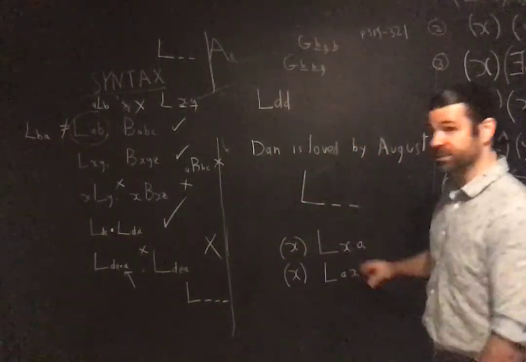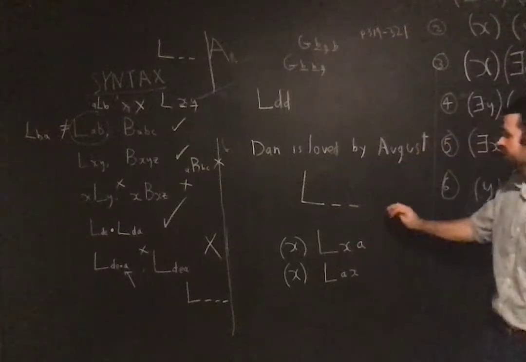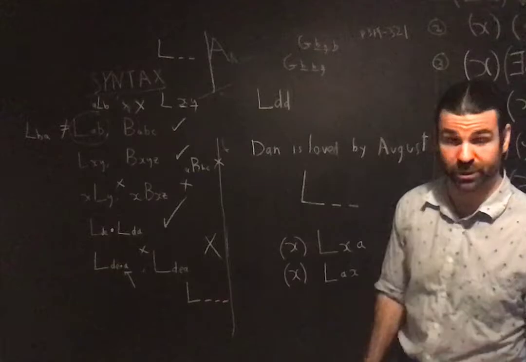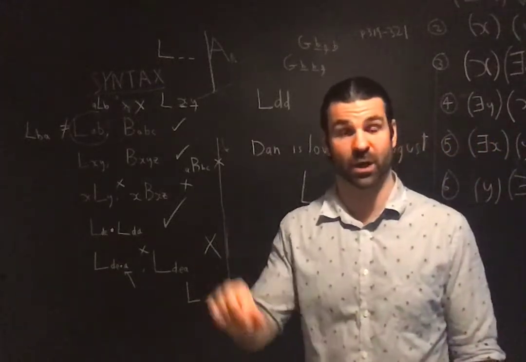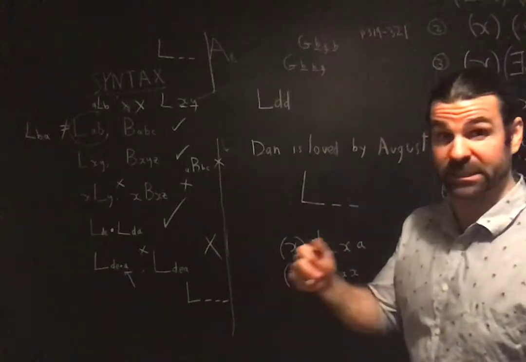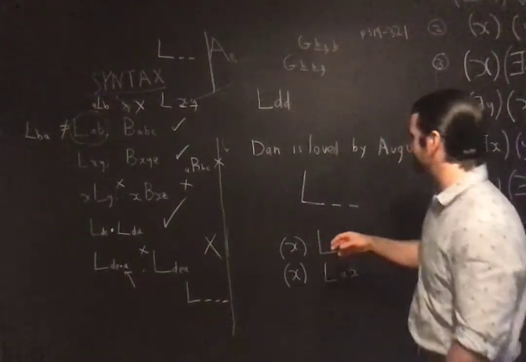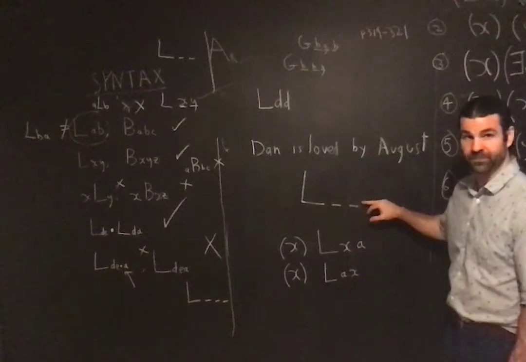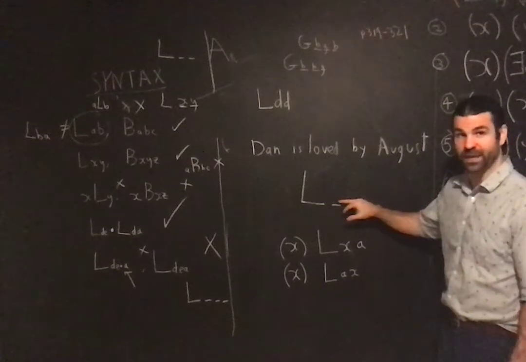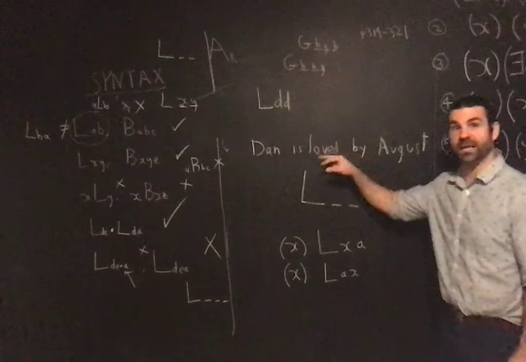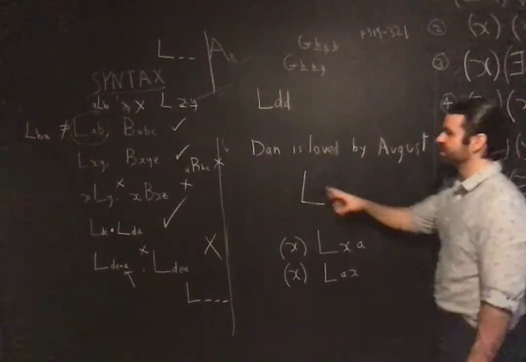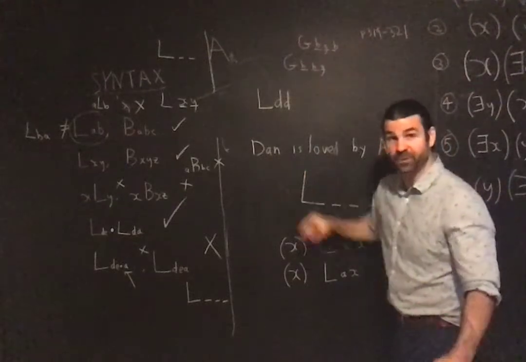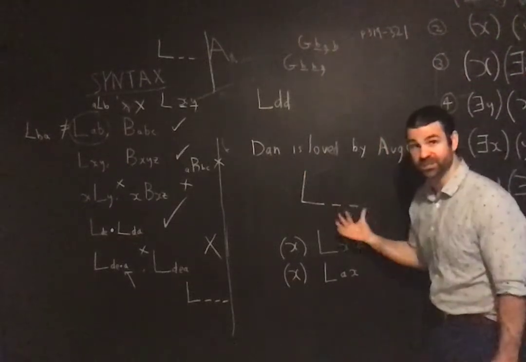Pay attention to things like this, just to go back to a simpler example. If I was asked to translate a sentence like Dan is loved by August, and LXY has been defined as X loves Y, I have to pay attention, and I'm incorrect if I go D, A, because that says Dan loves August. This is Dan is loved by August. So Dan will be represented with the individual constant D. Which position does it go in?